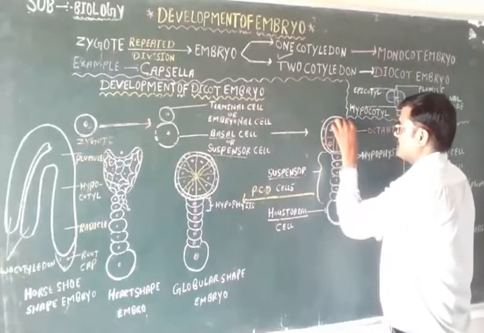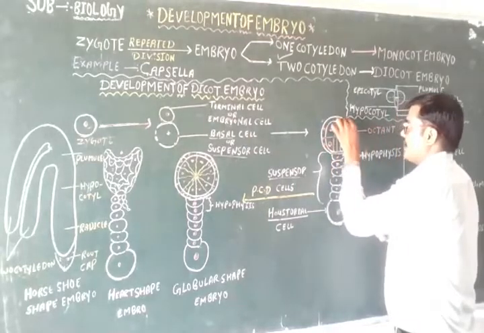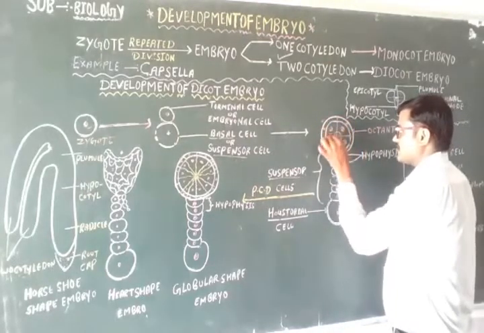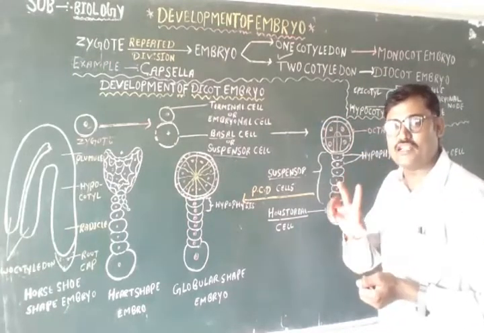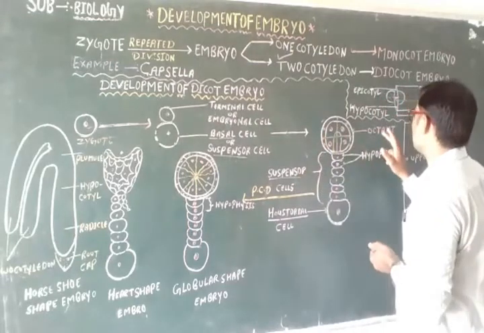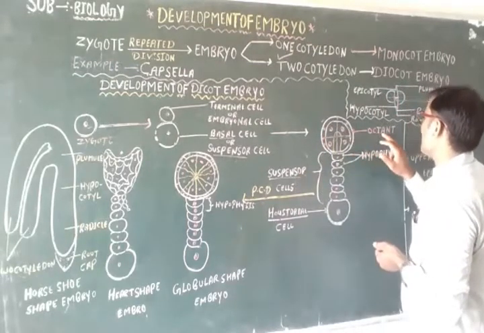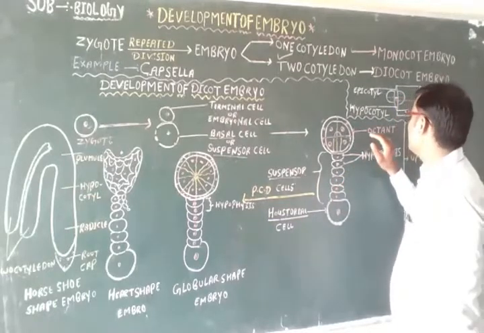It means 8 cells toward the peripheral, and in the center 4 cells. The total number of cells formed by the transverse and longitudinal division is 8 cells. That's why I have mentioned here octants, 8 cells.